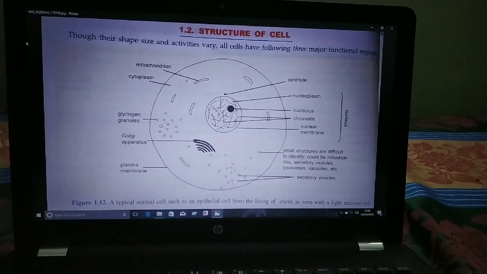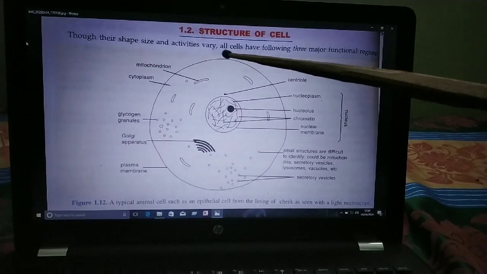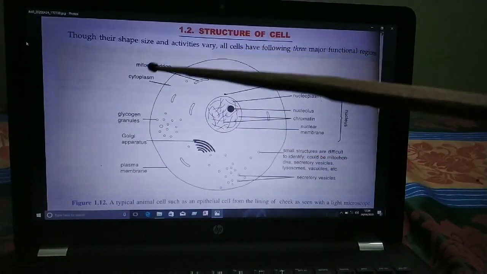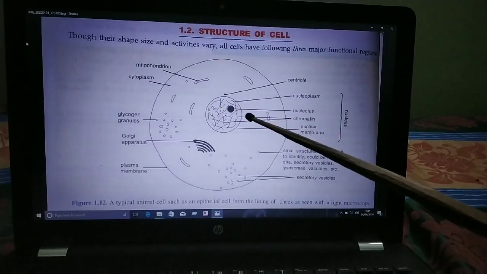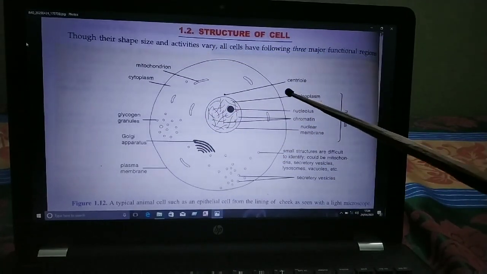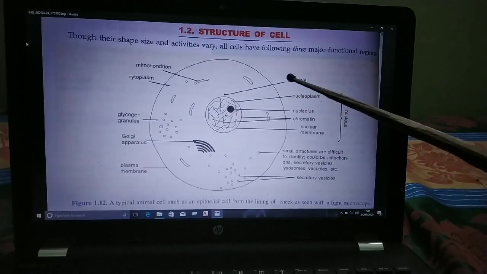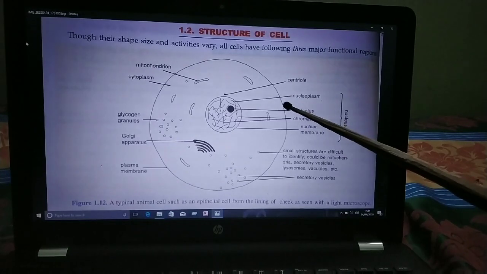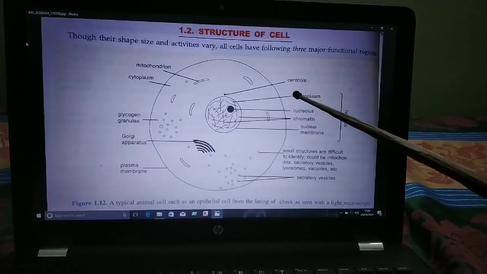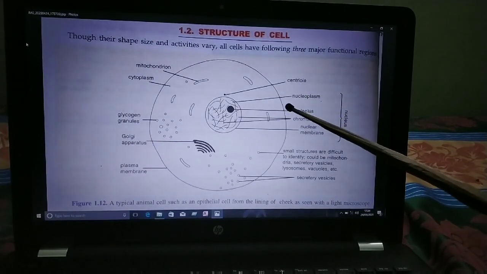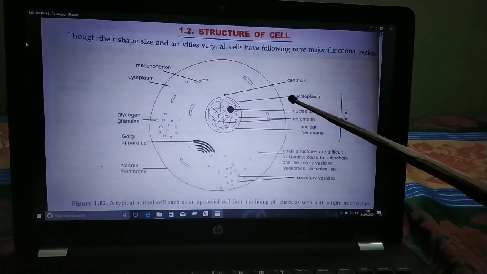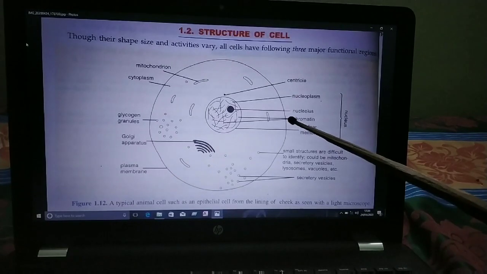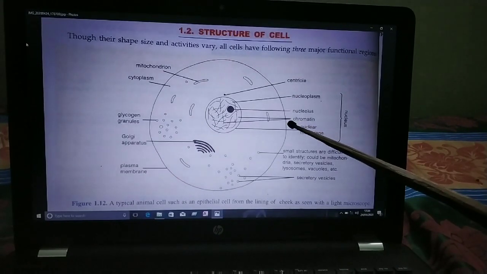So children, its function is to protect the entry of other materials. This plasma membrane is also known as the cell membrane. Plasma membrane or cell membrane is known as a selectively permeable membrane.